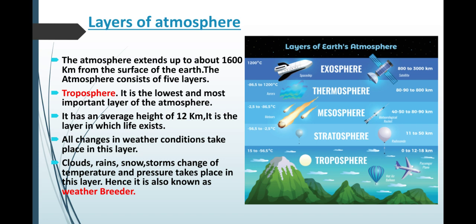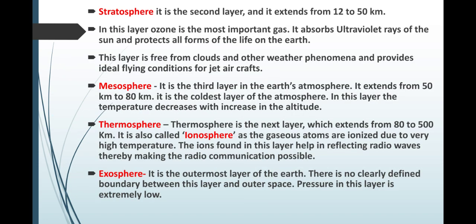Now here you can see the 5 layers. It is above the earth's surface. So the first layer from the earth's surface is troposphere. The next layer is stratosphere. It is the second layer and it extends from 12 to 50 km.